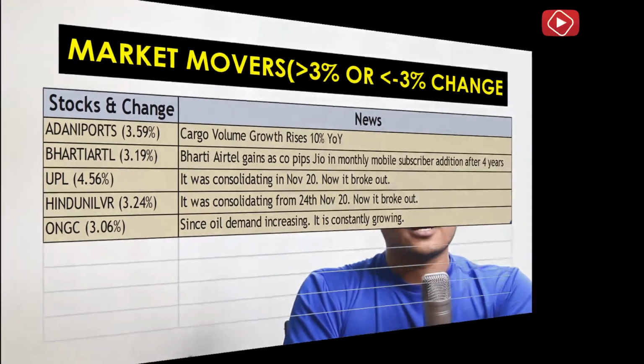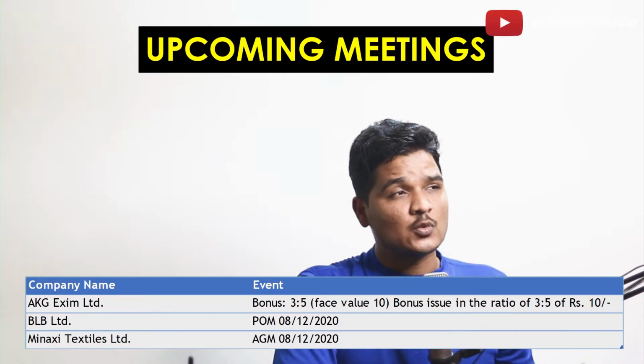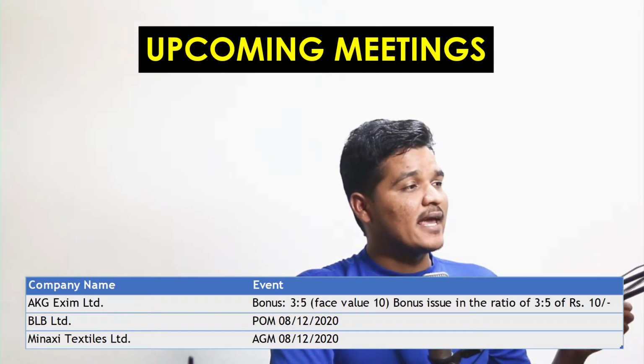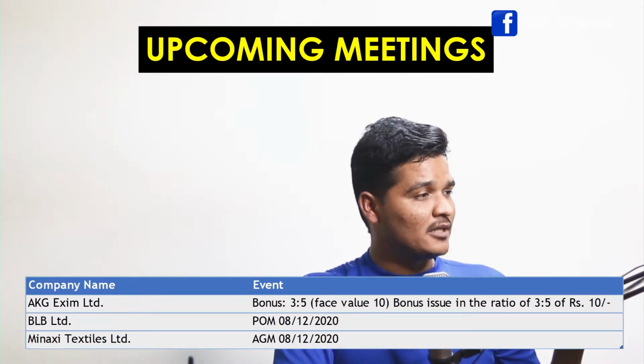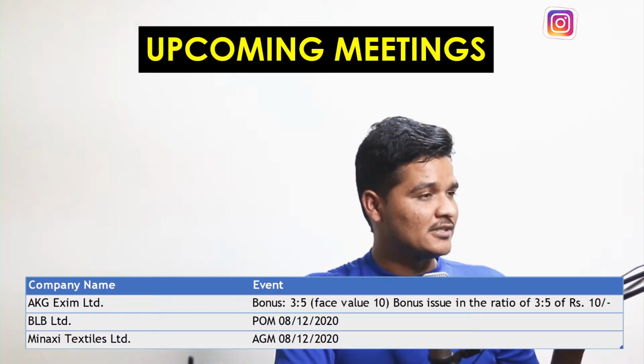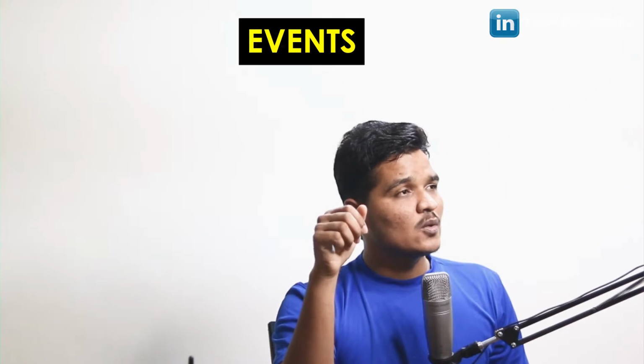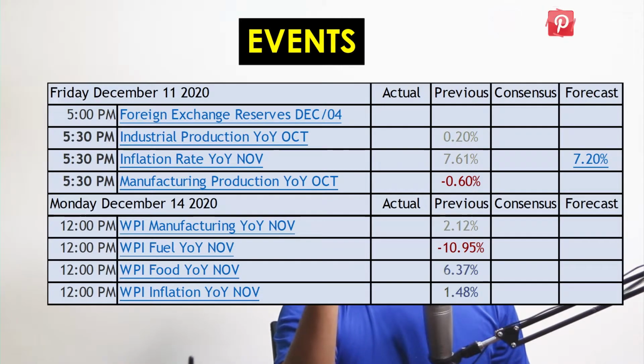Now let's move to the another part, upcoming meetings. These are the upcoming meetings: AKG Exim Limited, BLB Limited, Meenakshi Textile Limited. Now let's move to the events. These are the events which are being held on 11th and 14th. Since there are not many events tomorrow, we will not be discussing them. Still, I have included it in my video because I wanted you to know in advance that these are the events which are going to happen in the upcoming days, next week or this week.